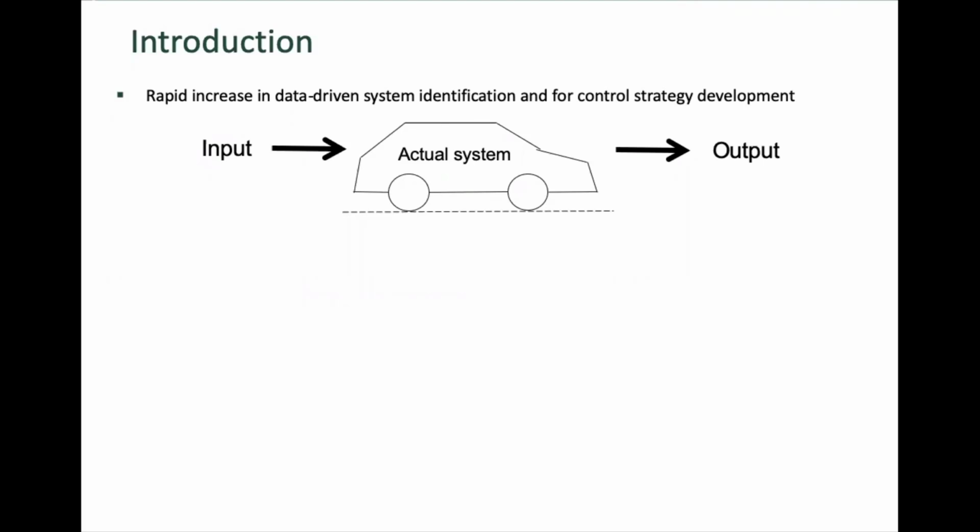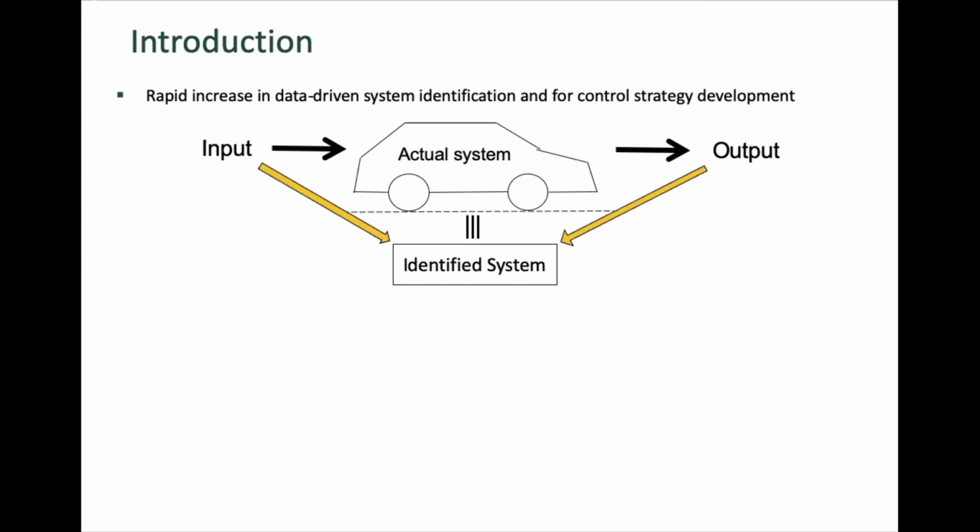As we all know, with the advancement in computational power, we can now deal with data much more efficiently than before. So this has led to the development of data-driven system identification approaches and control strategies. As an example, let's consider a simple system. This vehicle represents the actual system or the plant model. To design the controller for this system, it would require a large number of physics-based equations, and it's a complex process. But with only the input and output data set, we could perform the system identification, which is like a black box model.